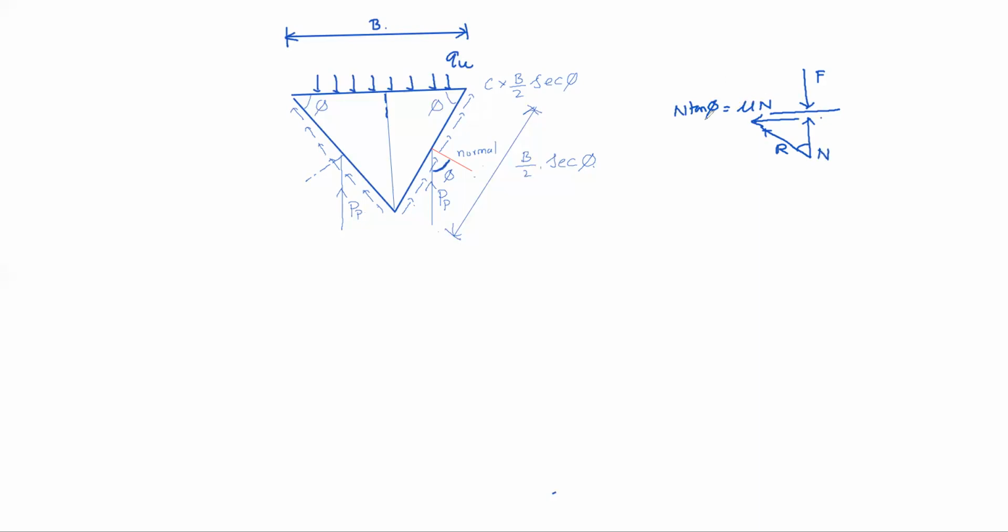The coefficient of friction can be represented as tan phi. In this triangle, this is N, the normal reaction force, and this is N tan phi, so this angle will be phi. So the resultant of normal force and frictional resistance is always at angle phi with the normal direction. That's why we make the angle phi here, and now the Pp direction will be vertical. Clear?